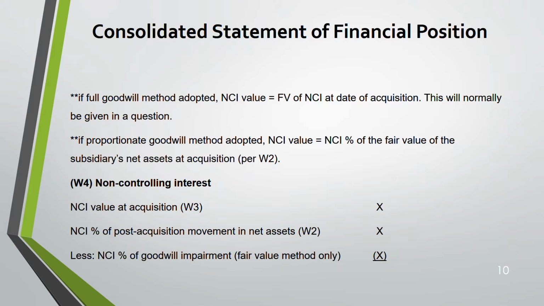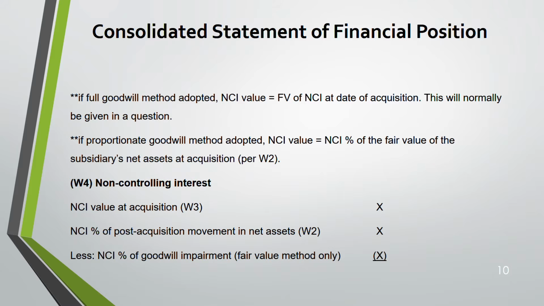So you add it. Then you deduct the NCI share of goodwill impairment, because it's an expense. Goodwill impairment is an expense, so you deduct it, but only if the full goodwill method has been used. Why? See, the proportionate goodwill method only measures the goodwill for the parent. That goodwill is only for the parent, so even the impairment will only go to the parent. But if you are taking the full goodwill method, it includes both the parent and the NCI.